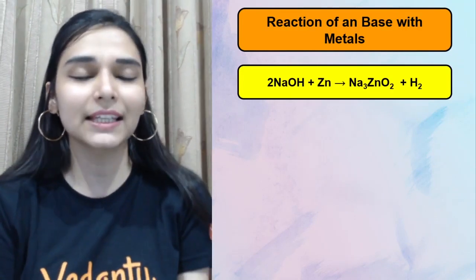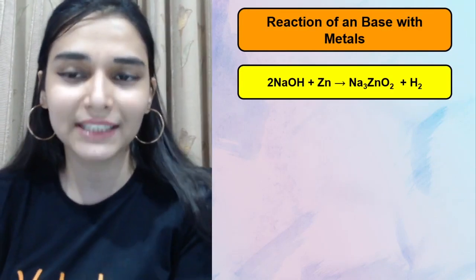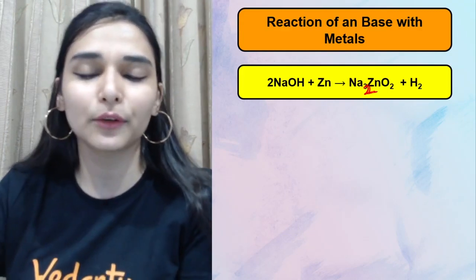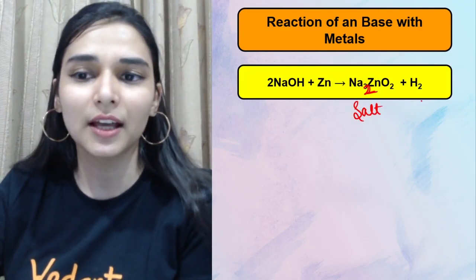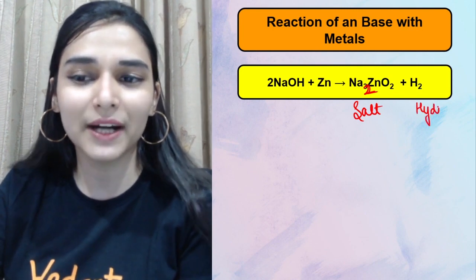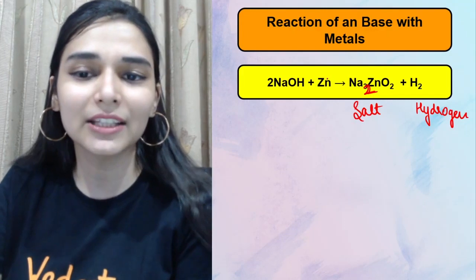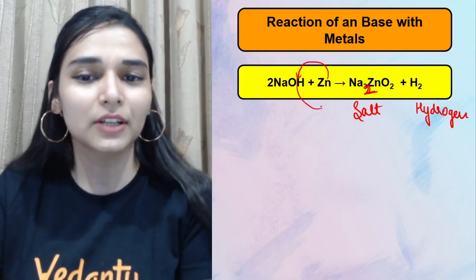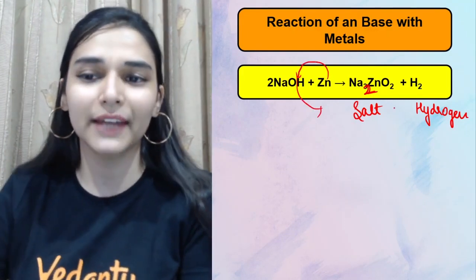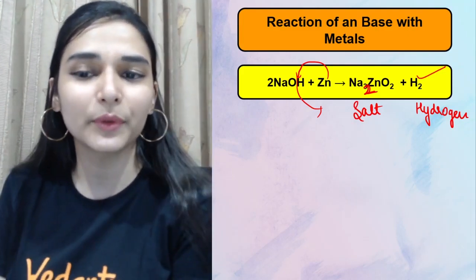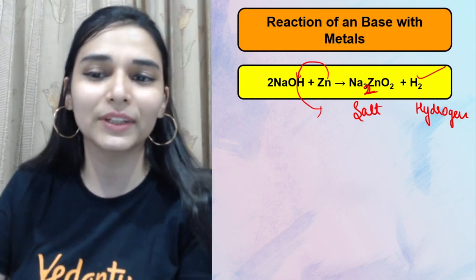Now the next thing is the reaction of metals with the bases. Here also the reaction is very much the same. Na2ZnO2, sodium zincate, is the salt, plus hydrogen gas you are getting here. So this is also a displacement reaction. Zinc is more reactive than hydrogen, so zinc displaces hydrogen. Hydrogen is out, and now sodium, zinc and oxygen together would be making a salt, that is sodium zincate.